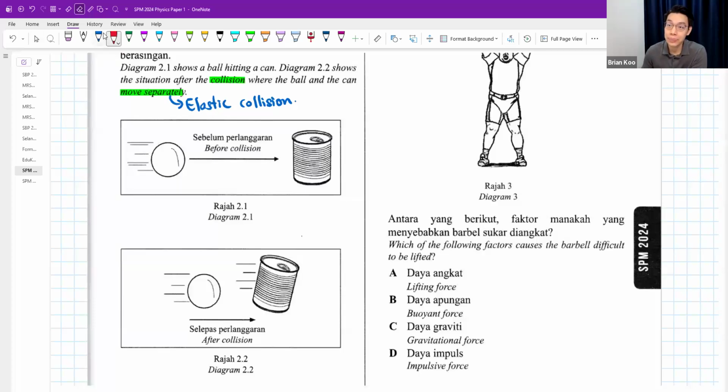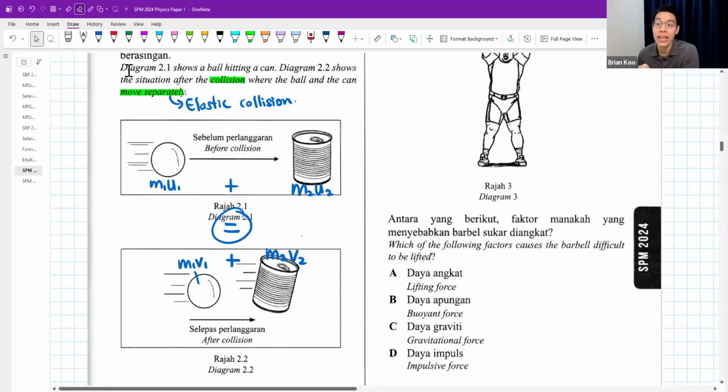That's why we get an equation like this for principle of conservation of momentum, where we say, if I multiply the mass of this guy times the initial velocity of this guy plus the mass of this guy, initial velocity of this guy, this is the momentum. It would be equals to the mass of this guy times the final velocity of this guy plus mass of this guy and this. It will be equals. It is conserved. That's why we can form an equation like that also.